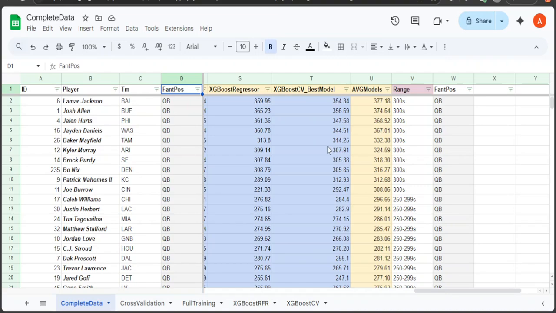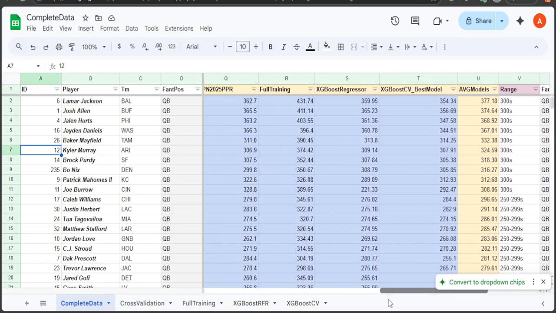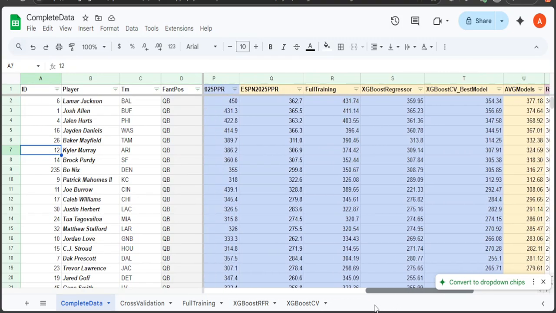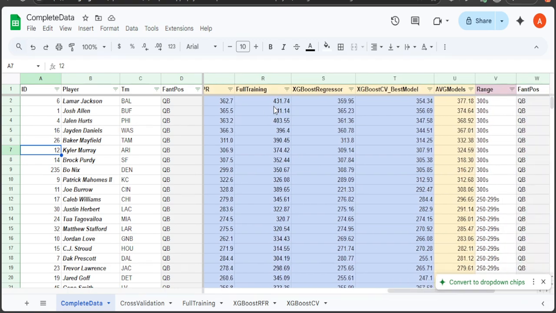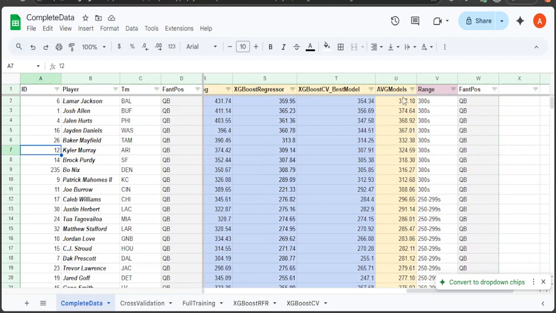So this is the final video, the results all combined into one spreadsheet with the CBS model, the ESPN model, our full training model, and our XGBoost regressor model, XGBoost cross validation best model on the full training on all the data, and then I averaged these out right here.